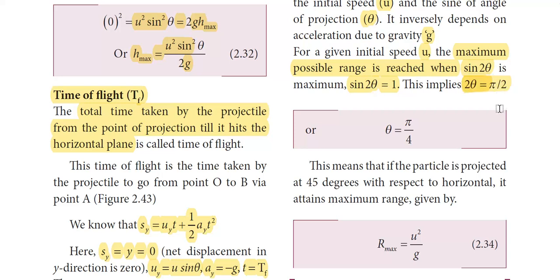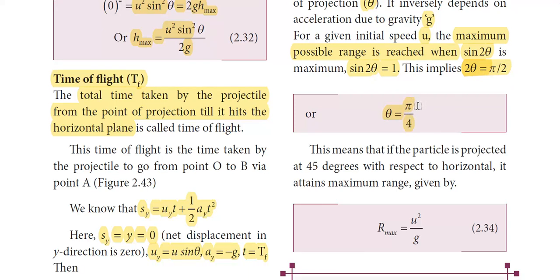Pi stands for 180 degrees, so pi by 2 will be 90 degrees. So 2 theta is equal to pi by 2. If I arrange this equation for theta, 2 moves onto the other side, so theta will be equal to pi by 4, right? Pi means 180 degrees, so 180 by 4 will be 45 degrees, right?